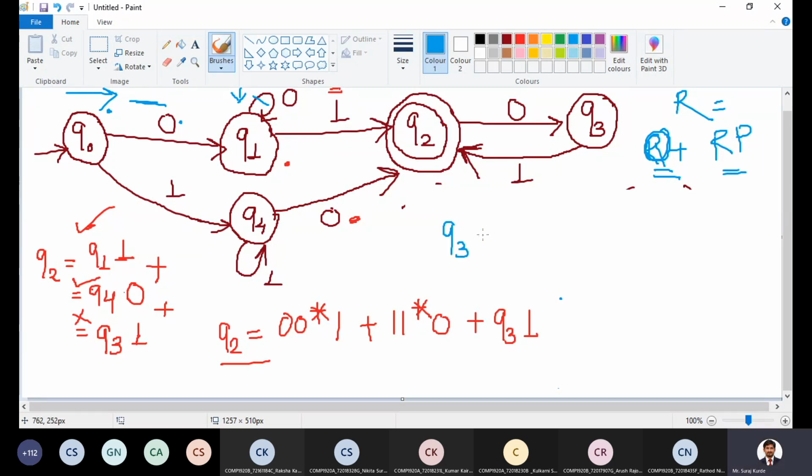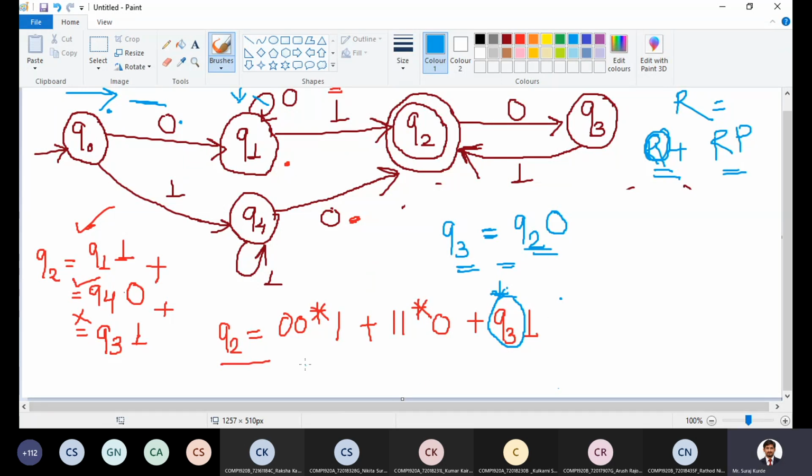Now Q3 is reachable from which state? Q2, on input 0. Right? So this is the regular expression for Q3: only one incoming transition, that is from Q2 and on input 0. Now replace Q3 in the regular expression of Q2. We have the regular expression of Q2, and here we have Q3, so replace this Q3 with its regular expression.